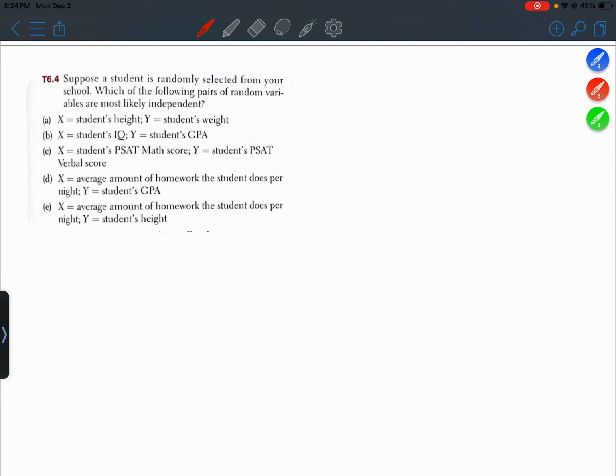Question 6.4. Suppose a student is randomly selected from your school. Which of the following pairs of random variables are most likely independent? All right, so independent would mean that they're unrelated to each other. Unrelated, or no association, not associated.